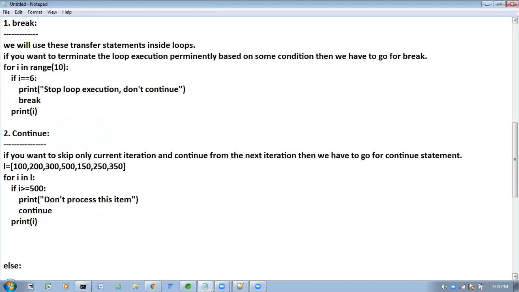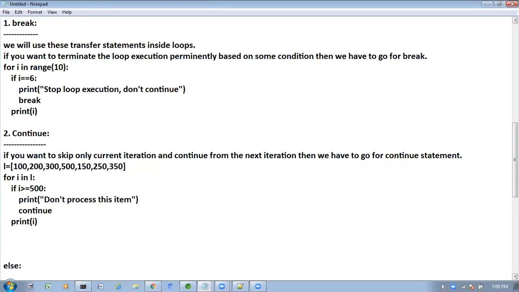But we can write else with loops also. If you use loops with else, where will you write this else block, and when will this else block execute?